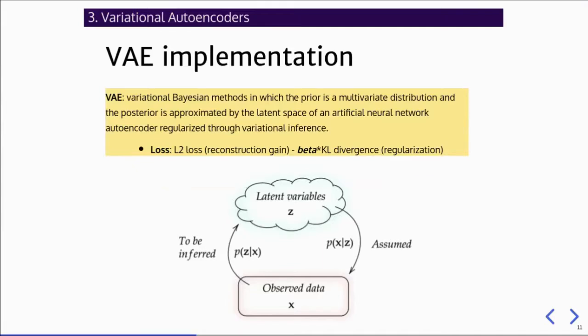Variational autoencoders are machine learning methods based upon Bayesian inference. They model the posterior as the distribution of the latent variable z, which is inferred from the observed data, through neural networks. These neural networks are trained with a loss function that takes into account both a reconstruction term, which is the L2 loss, and the Bayesian regularization term, which is the Kullback-Leibler divergence, weighted by a coefficient beta.